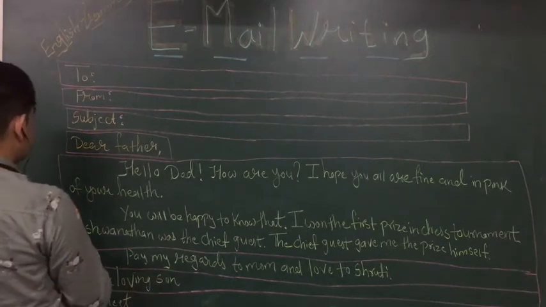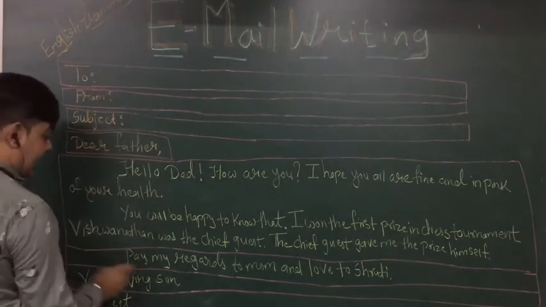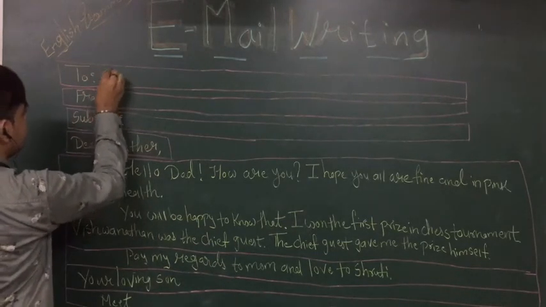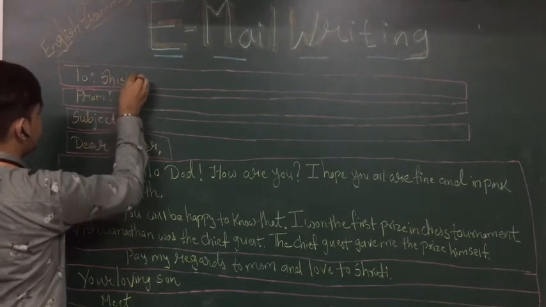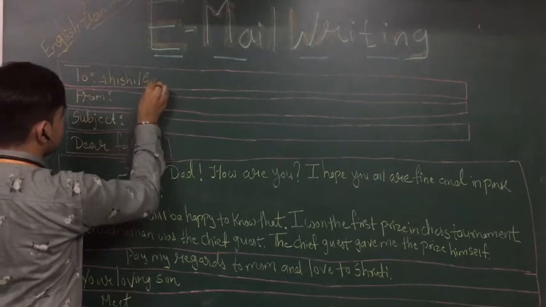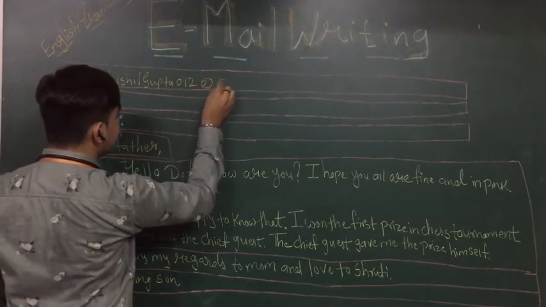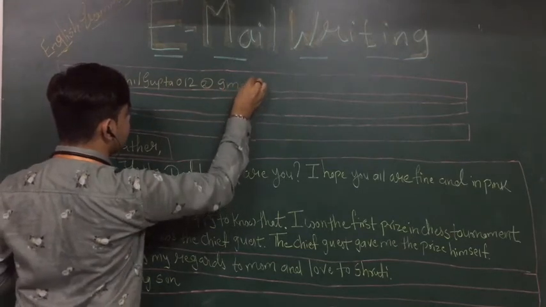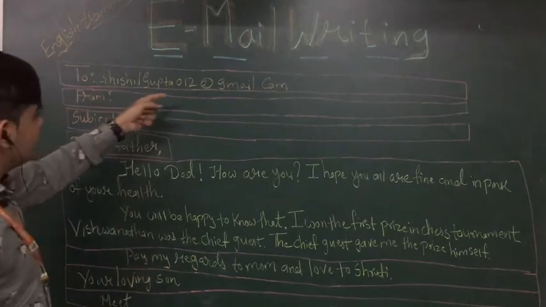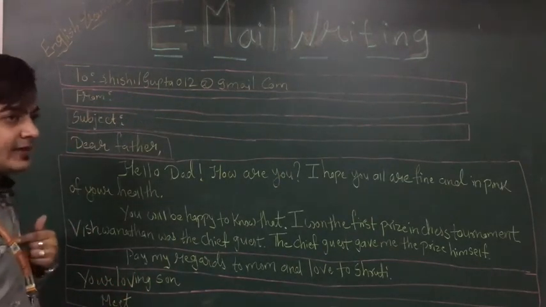So in this way, जैसे कि I need to send to my father. So, सुशील गुप्ता @gmail.com, ठीक है. सुशील गुप्ता 012 @gmail.com, and now my email ID will be there.